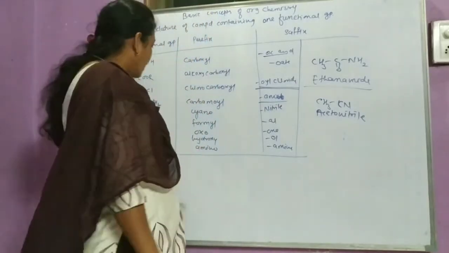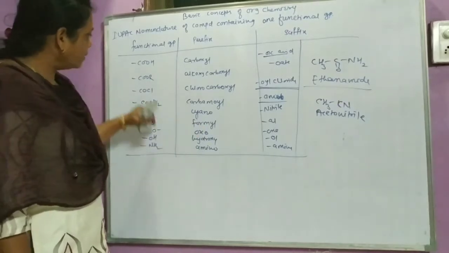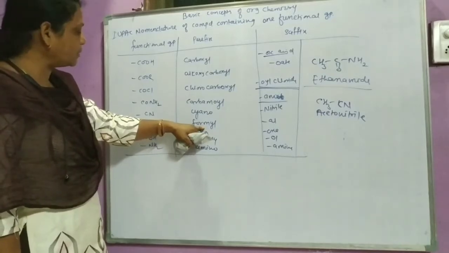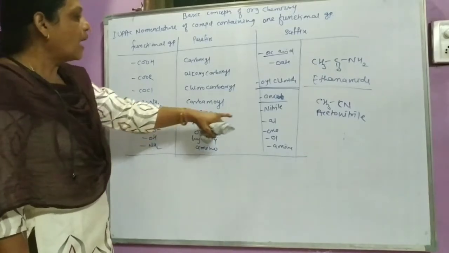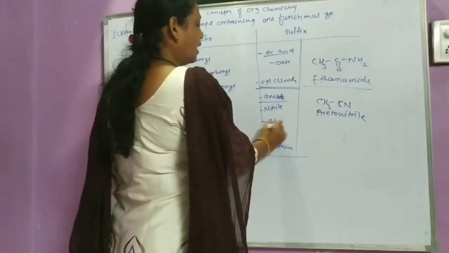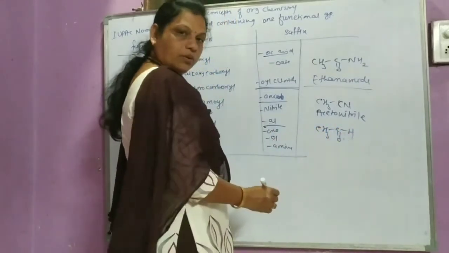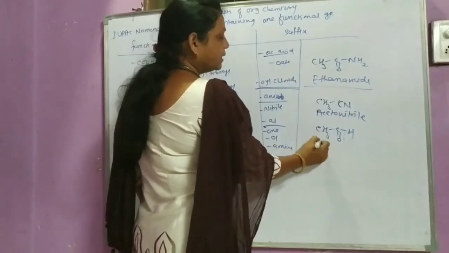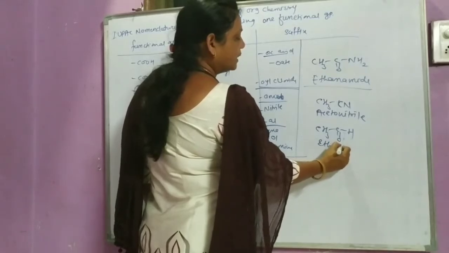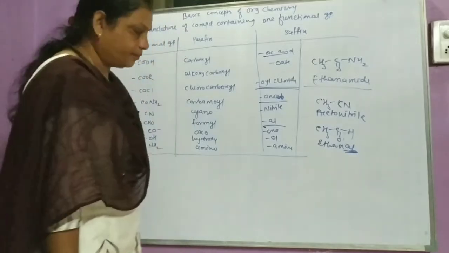Next one is CHO. This is a group, and all these are functional groups. For CHO, the prefix used for this group is formyl, and the suffix used is al. For example, CH3CHO. Here there are 2 carbon atoms, ethane, and the e is replaced by al. So it is ethanal. Here the suffix al is used. Ethanal.